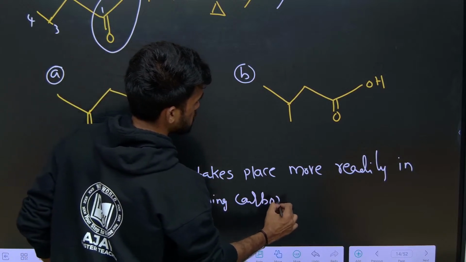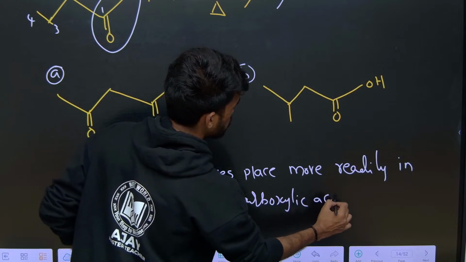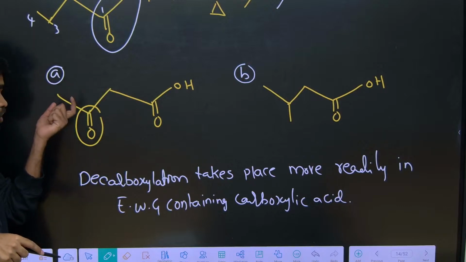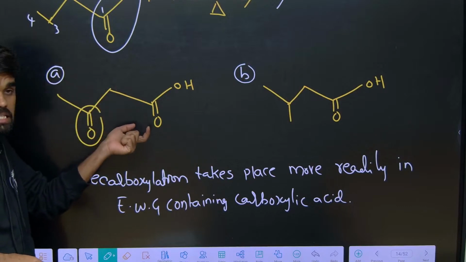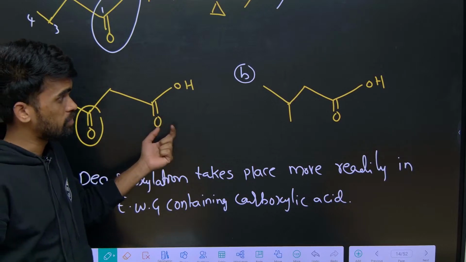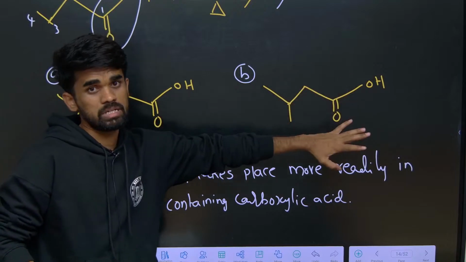So which carboxylic acid is containing an electron withdrawing group? Acid A. So here you can see this is having an electron withdrawing group. So electron withdrawing group containing carboxylic acids are readily involved in decarboxylation when we compare with the electron releasing group containing carboxylic acid. Why?